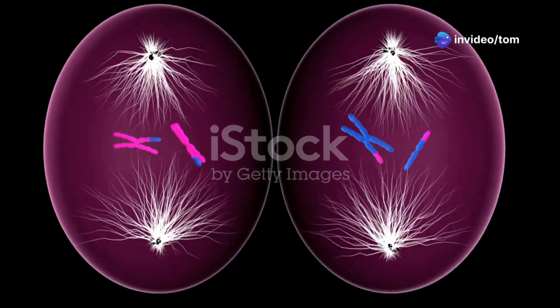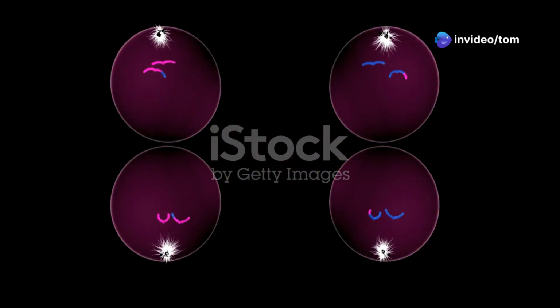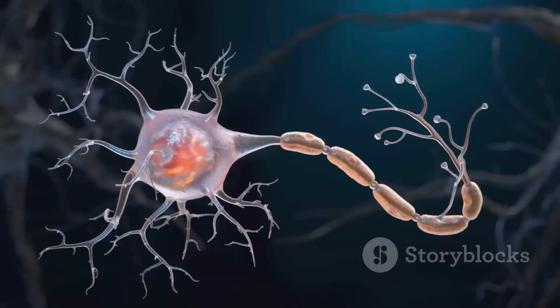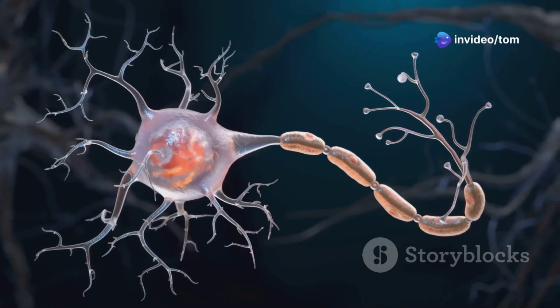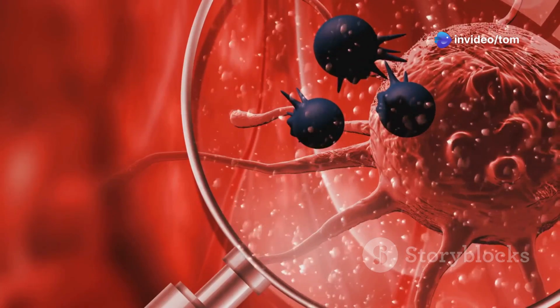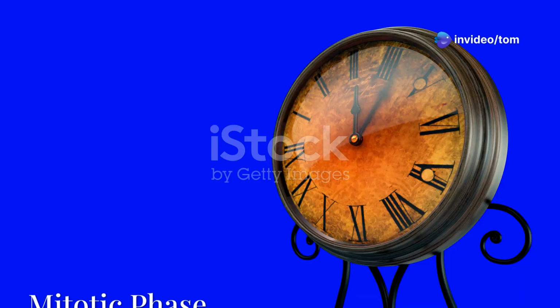Some cells don't proceed to mitosis after the interphase, but enter the resting phase. Cells that have temporarily stopped dividing, and cells that have permanently ceased dividing, for example, nerve cells, are said to be in the resting phase.